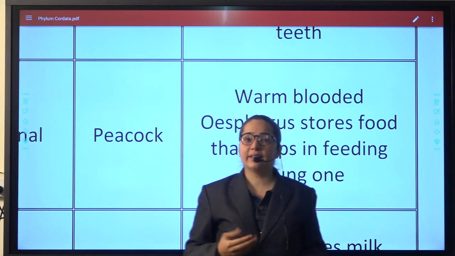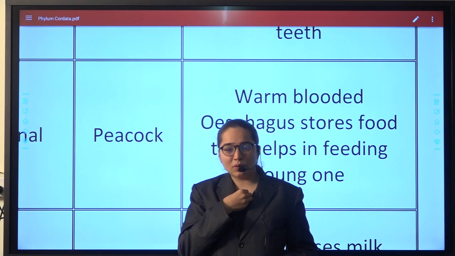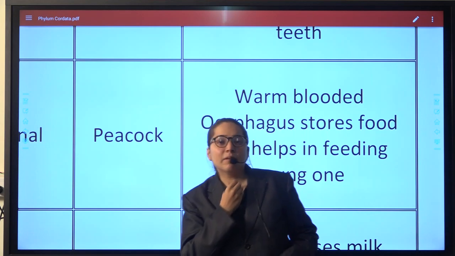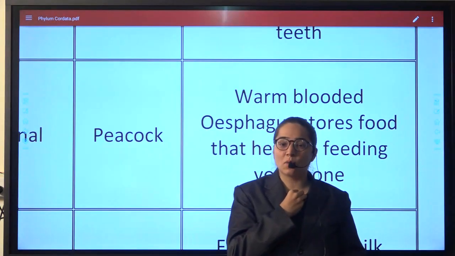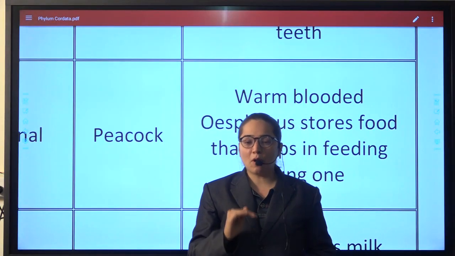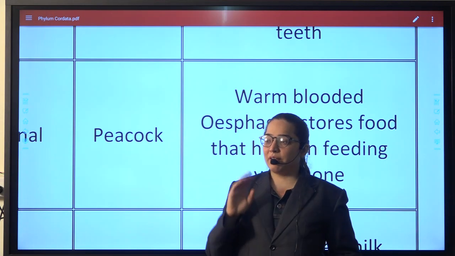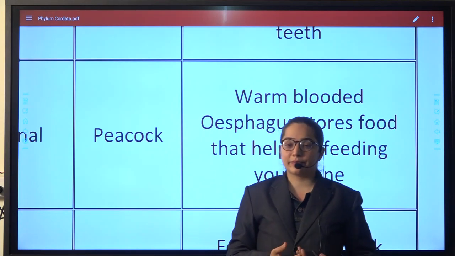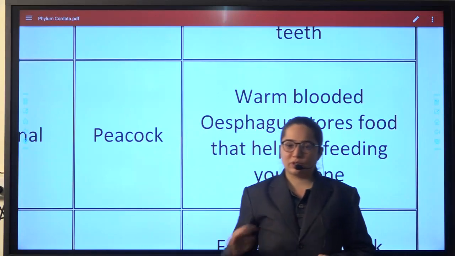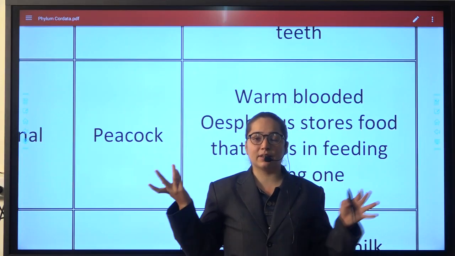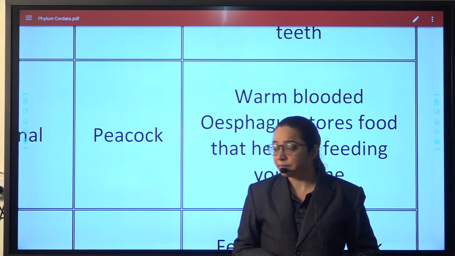So what God did, he gave them a storage structure right here, where they can store enough grains so that they can feed their young ones. This is a very important part, because we should keep in our mind that this is how the entire world is formed. कोई भी भूखा सोता नहीं है. That is God's miracle.